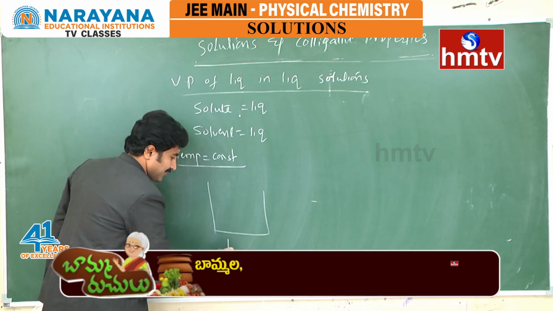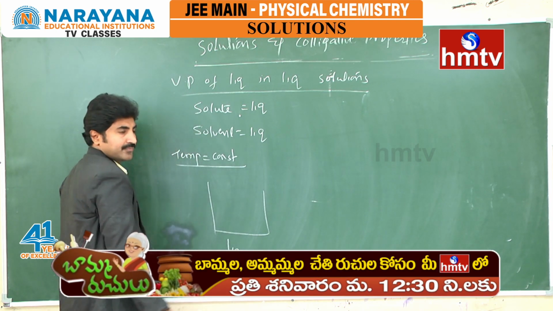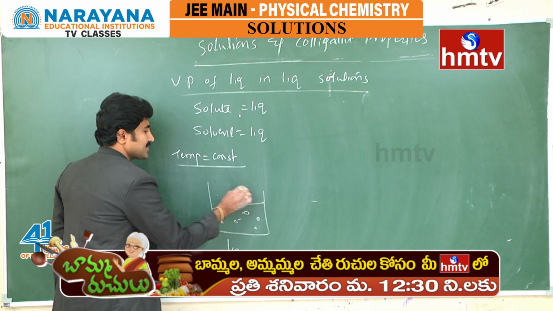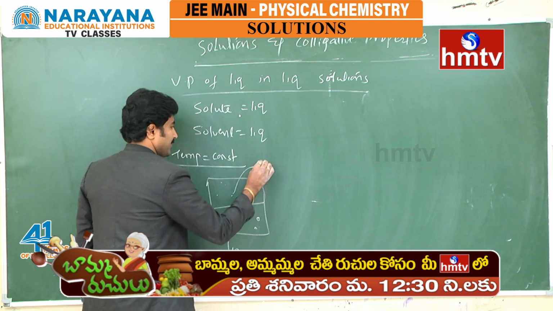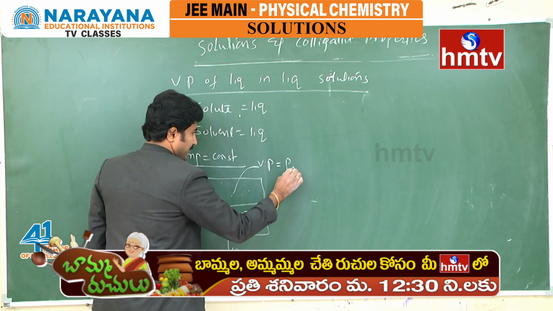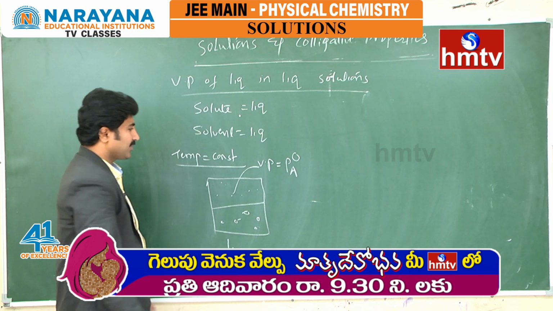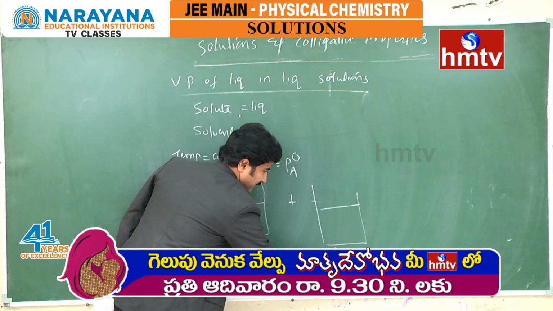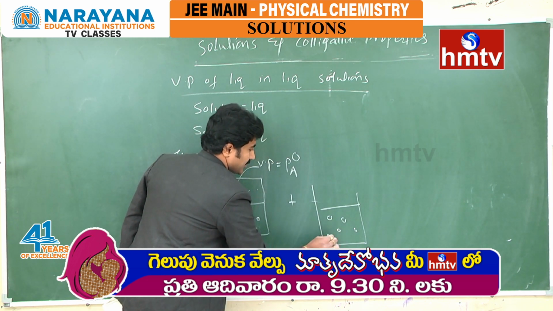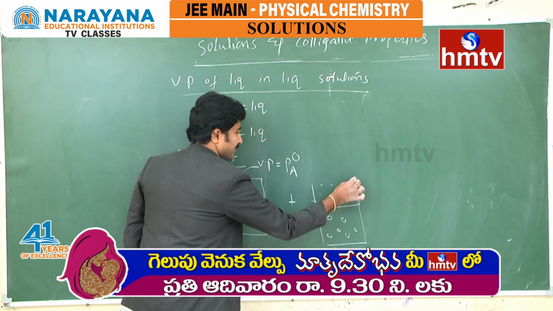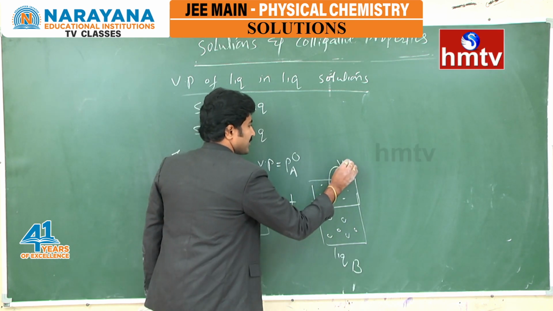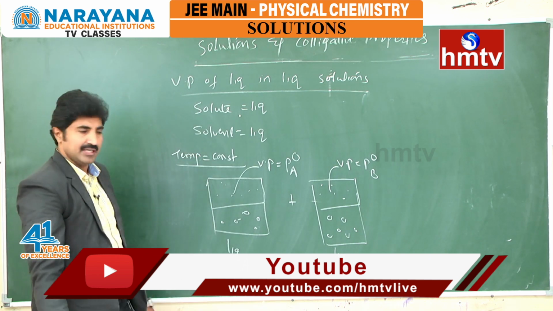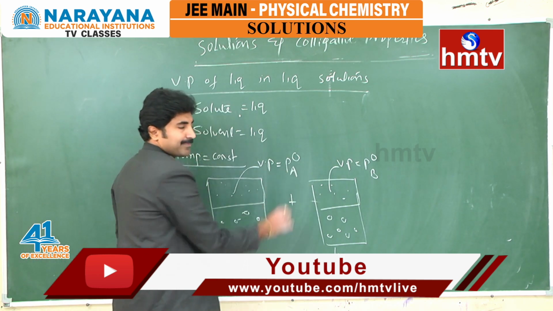Suppose I have taken liquid A. You know, on this surface area some vapor molecules are present. Its corresponding vapor pressure is, let's say, Pa naught. Similarly, if you add another liquid, this is liquid B. These are the liquid molecules. On this surface area some vapor molecules are there. This vapor pressure is Pb naught. At a given temperature, every liquid has its own vapor pressure.